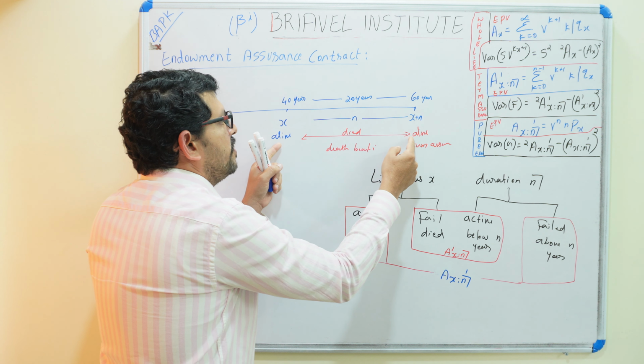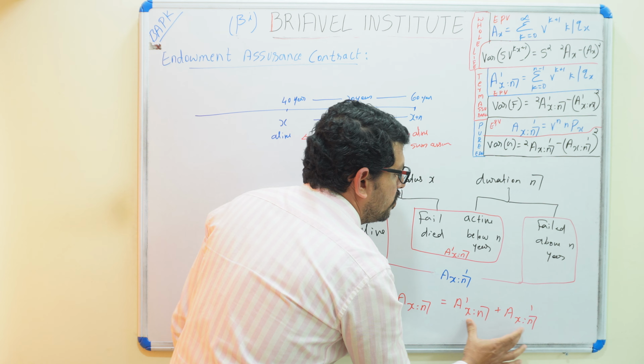So this endowment assurance will be represented as A_{x:n}. We are not putting a 1 above the x or above the n, because both are correct. If he died, he will get the benefit. If he is alive, then also he will get the benefit. So this is the endowment assurance. The expected present value of endowment assurance is equal to the term assurance plus the pure endowment, both cases active.